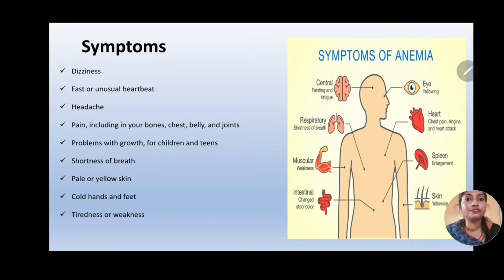Moving on to the symptoms of anemia. The most common symptoms of anemia are dizziness and a fast, unusual heartbeat. They get headaches very often. They get pain, especially in the bones and joint region. It can pose growth problems in children and teenagers especially. There can be shortness of breath. The skin color turns pale or yellowish. The hands and feet are mostly cold. They are not warm. They feel tired and weak.